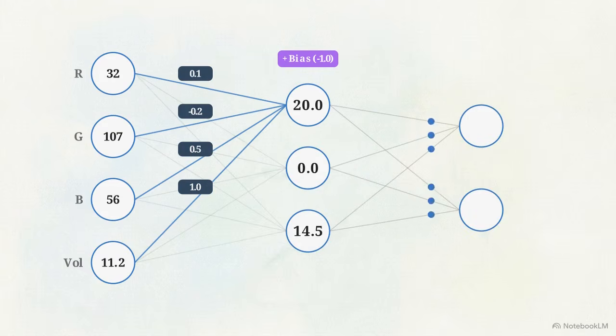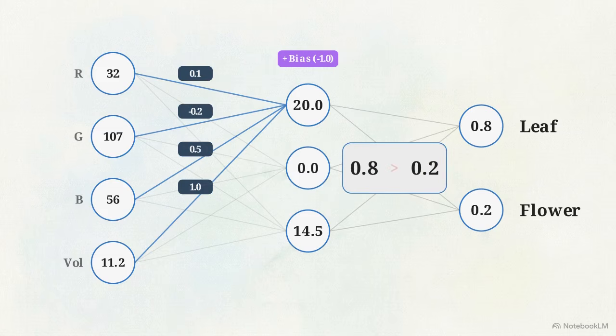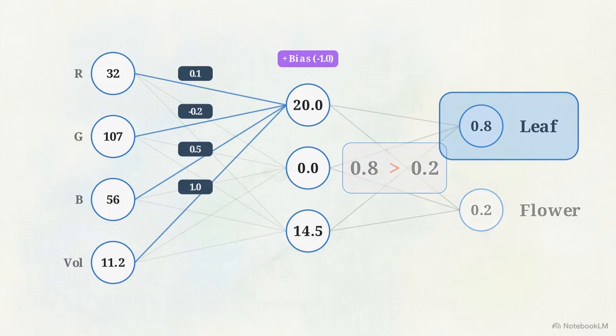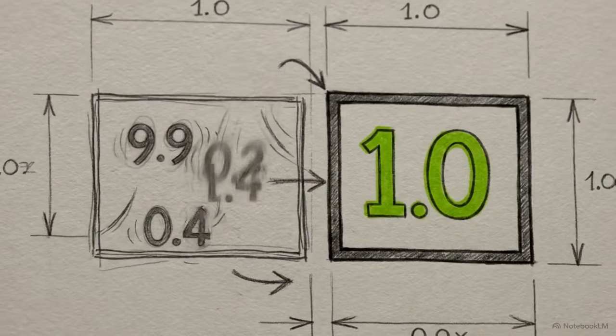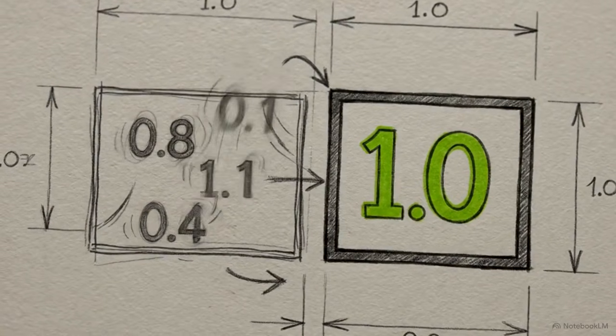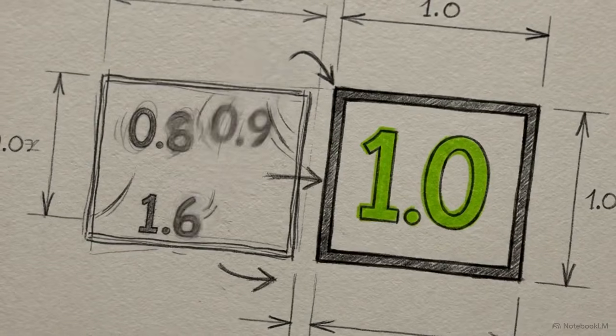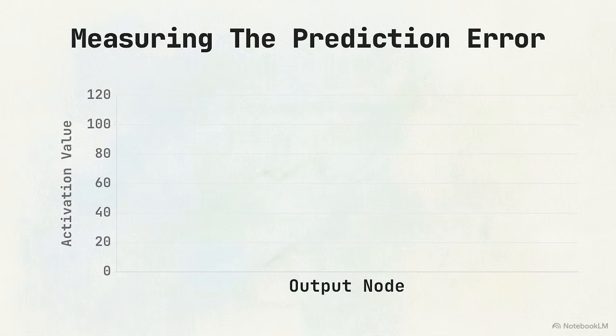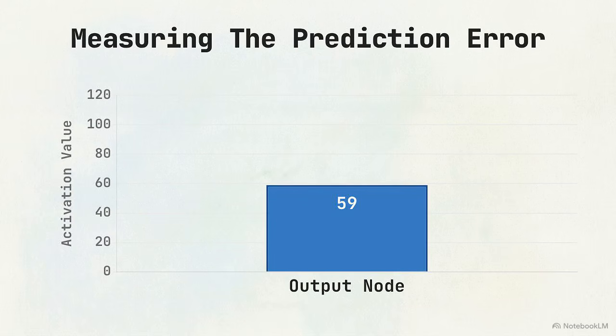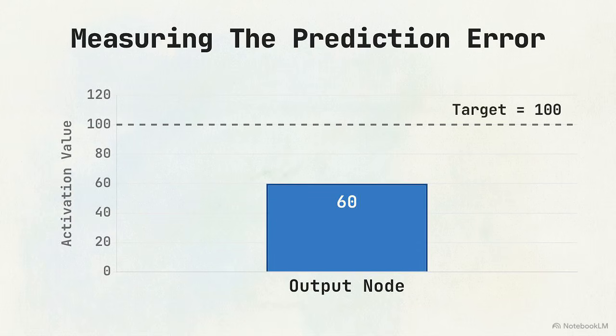The math yields raw numbers at the end of the network. We assign human interpretation to those results. Here, we decide that whichever node outputs the higher number dictates the classification label. If the top node is higher, we call it a leaf. When the network is first built, the weights are random, so the output is likely wrong. To fix this, we measure the mathematical difference between the network's current output number and the precise target number we actually want. We call this difference the loss.